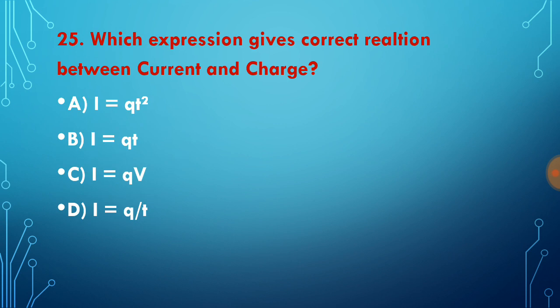Question number 25. Which expression gives the correct relation between the current and charge? As we know, the rate of flow of charge is called current. So I should be equal to Q by T. I is equal to Q by T. So our correct answer choice for this question is answer D. I is equal to Q by T.